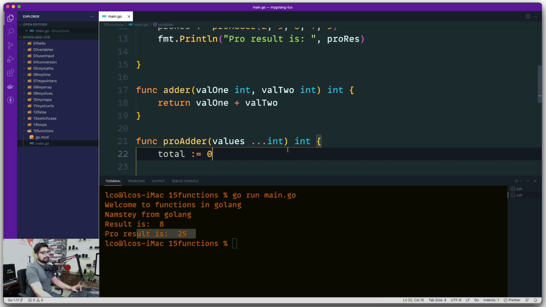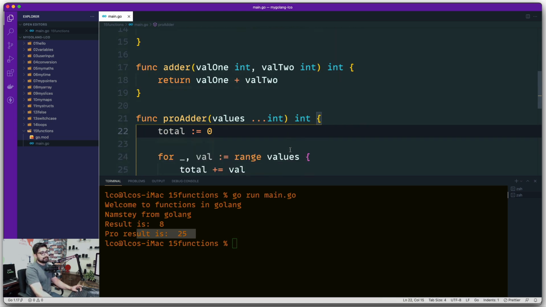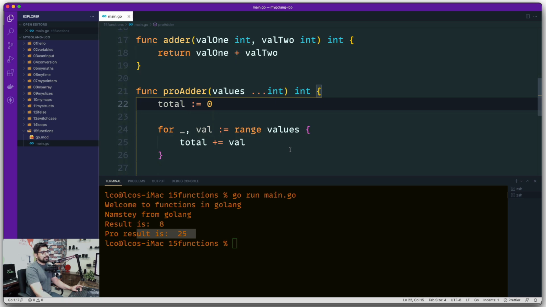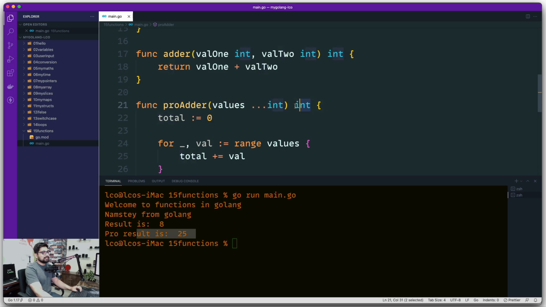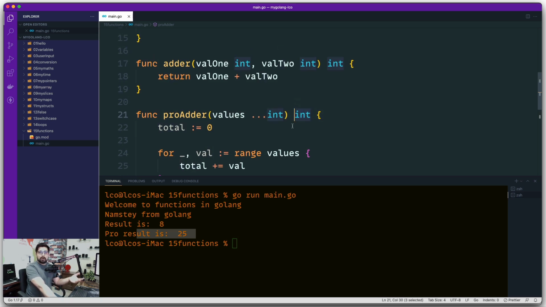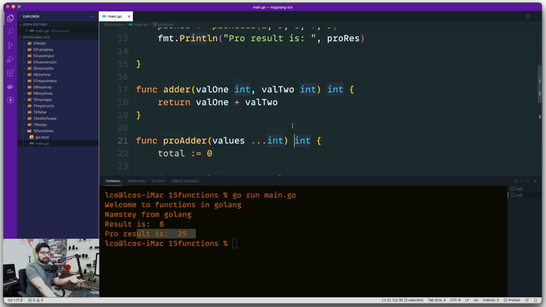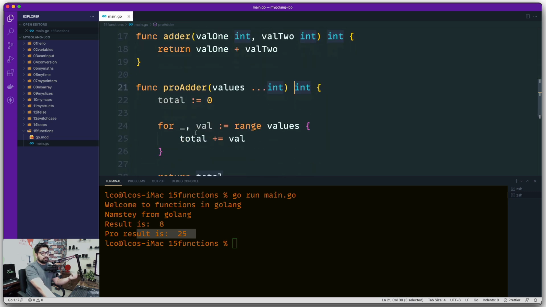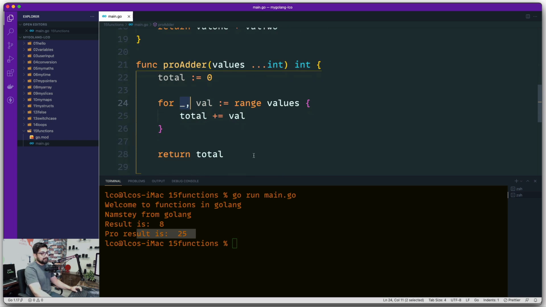Now, interestingly, I wanted to show you one last thing before we end this video: it's not always necessary that you only return an integer. We have seen that the comma OK syntax works nicely, and in fact, even when we do these kinds of loops, we expect that the index will also be returned. So you can also manually design such a function. Maybe you want to say that I will return you the total, but also something like a hi pro result message.